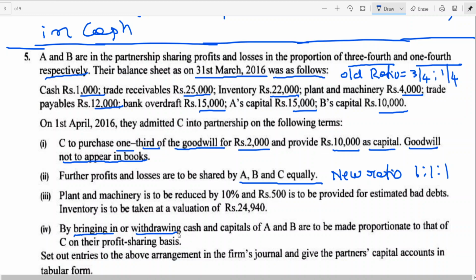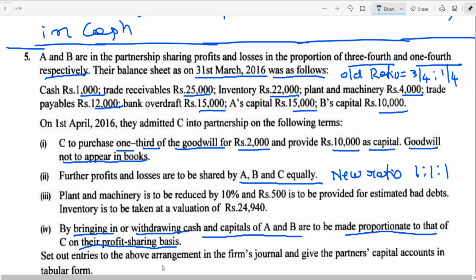That means the capitals of A and B are to be adjusted on the basis of C's capital, on the basis of C's share of capital. Is this clear?